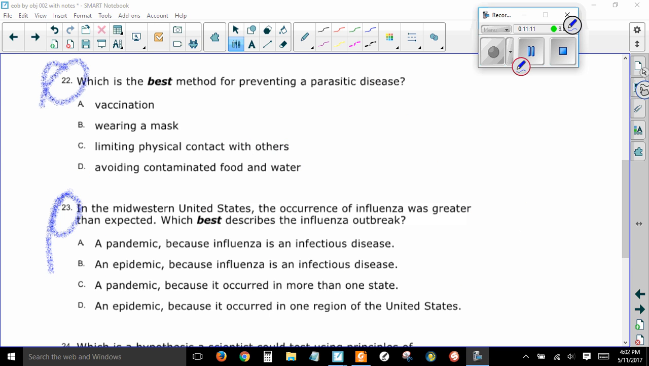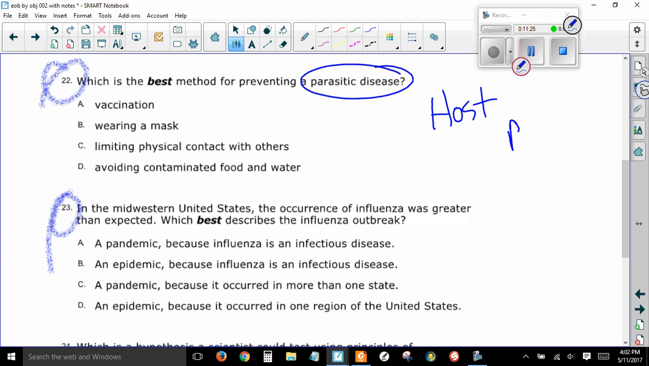All right, moving on. Which is the best method for preventing a parasitic disease? Remember, parasitic disease. So that means you have a host that the parasite feeds off of. It harms the host in order to survive. Malaria is a parasite. Ticks are a parasite. Fleas are a parasite. Tapeworms in your intestines, that is a parasite. Heartworms in your dog's or cat's heart, that would be a parasite.